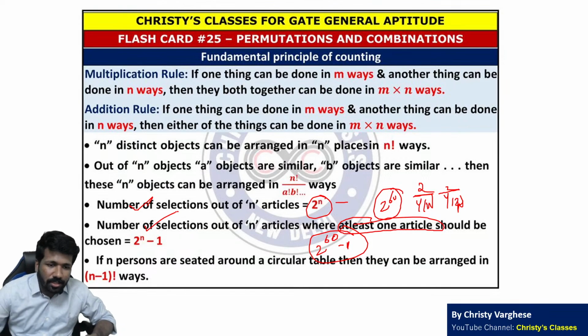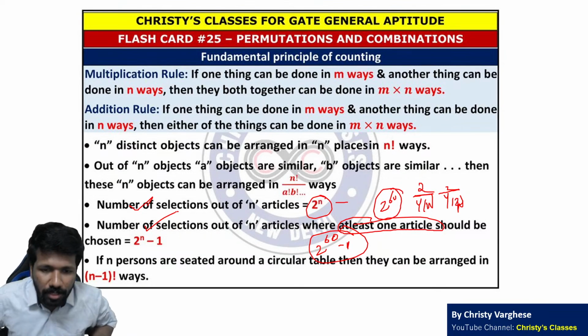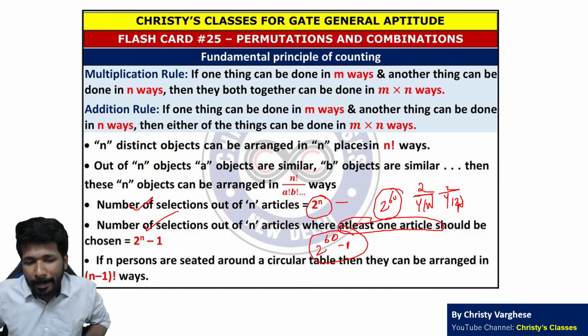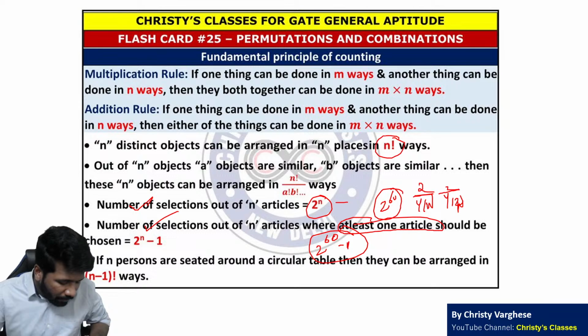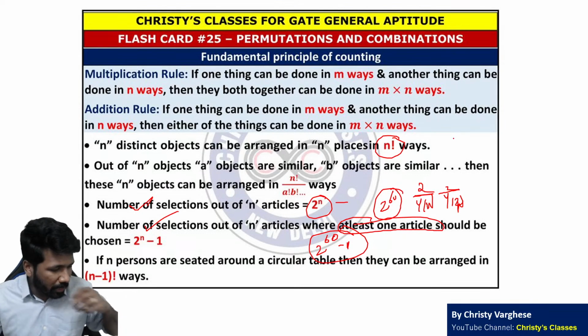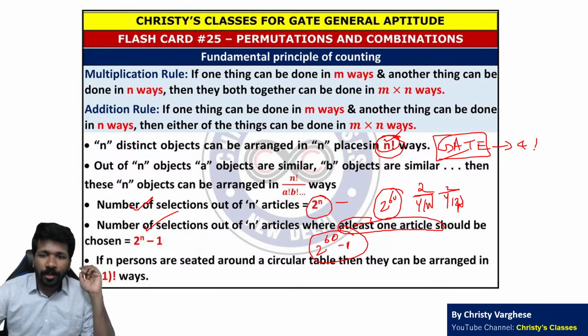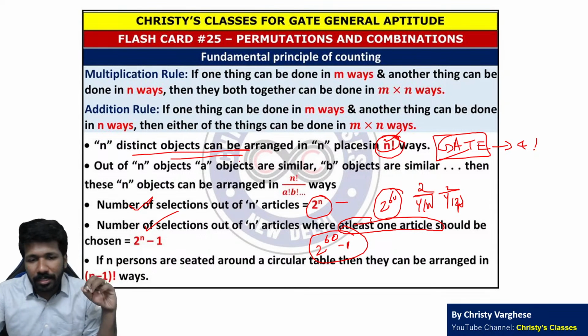These two cases related questions were asked directly or indirectly in previous exams. So I hope this much is clear. Number of selections out of n articles, where at least one article should be selected. So basically this much, and anagram problems, n factorial idea. For example, if there is, say, the word GATE, how many ways can it be rearranged? 4 letters can be rearranged in 4 factorial ways. N letters can be rearranged in n factorial ways. That is the anagram problem logic. Anagram problems were also asked multiple times.